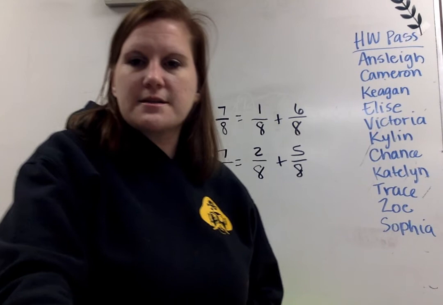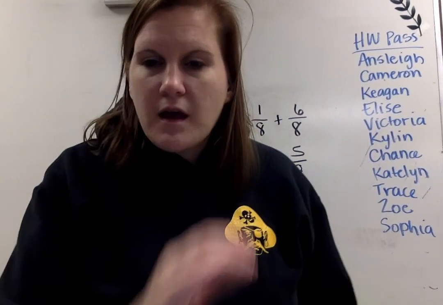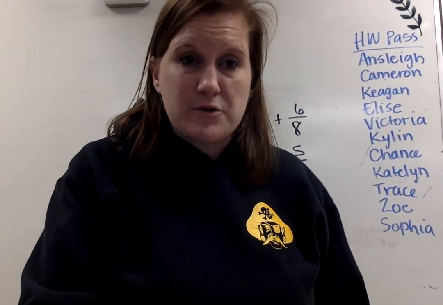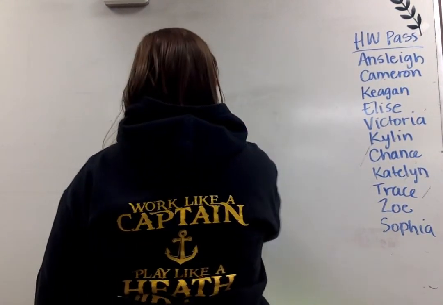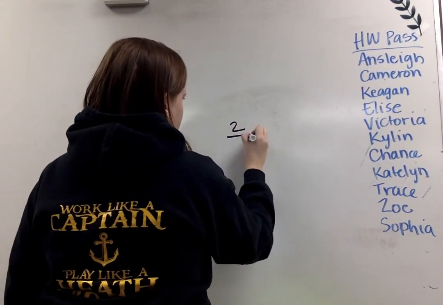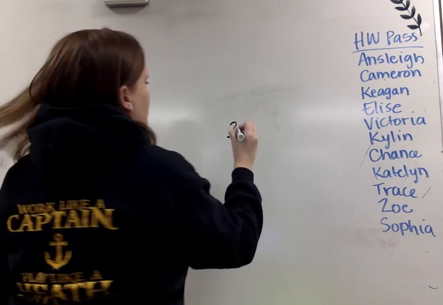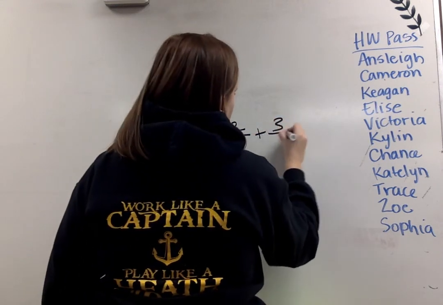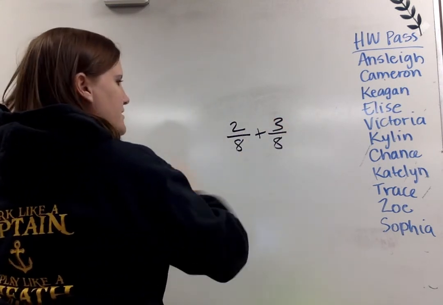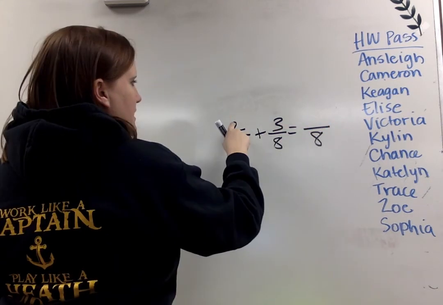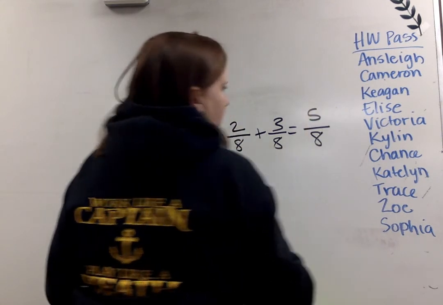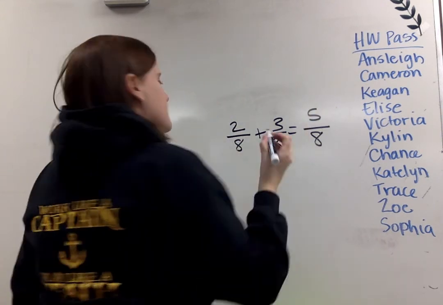Use a number line to solve the problems below. Well, I mean, you could really just add them and subtract them looking at it. Or you could skip. I'm not redrawing that, so this video isn't a million hours long. But just remember, the denominators are going to stay the same. You're not adding those. 2 plus 3 is going to equal 5, so 5/8 would be our answer.